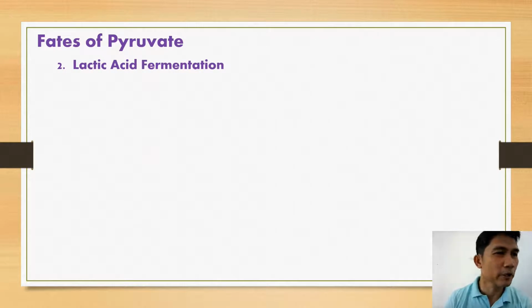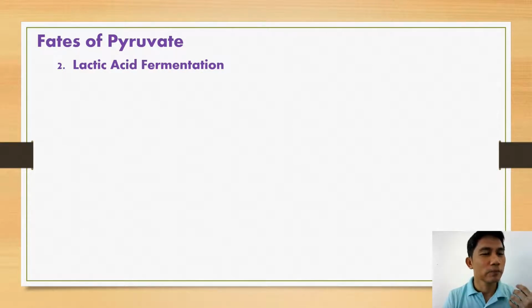Another fate of pyruvate is that it can be converted into lactic acid via lactic acid fermentation. However, before we discuss lactic acid fermentation, let's recall aerobic cellular respiration. Under aerobic cellular respiration, the assumption here is that there is sufficient supply of oxygen.